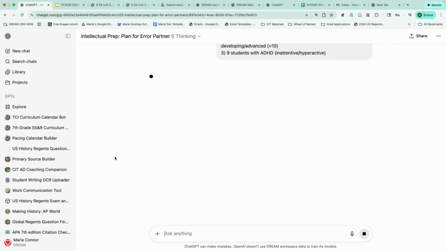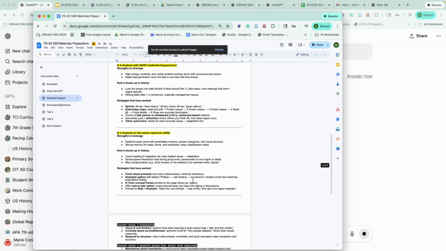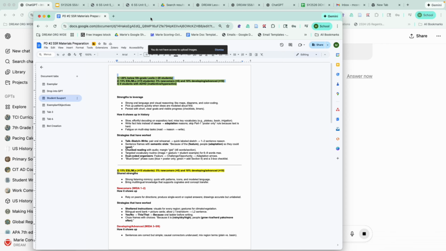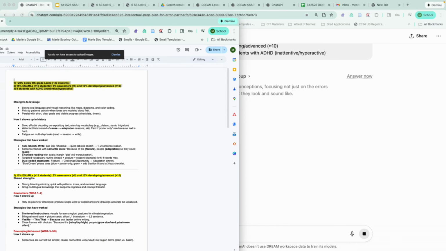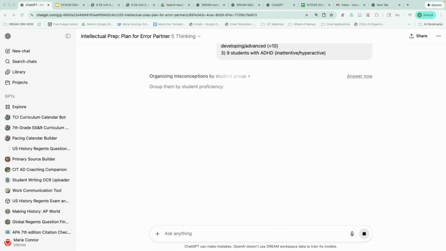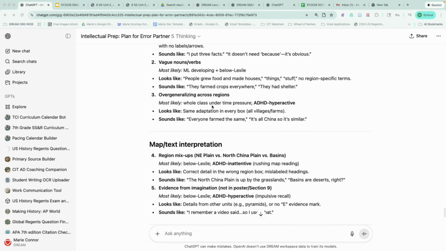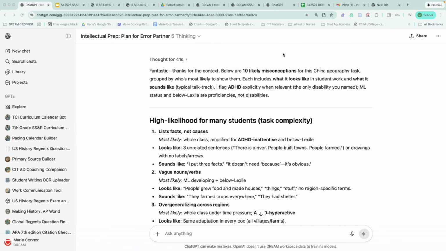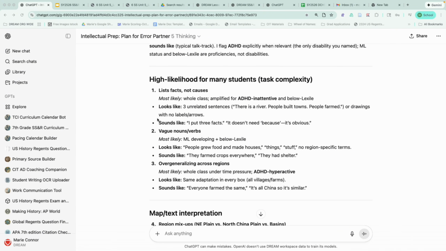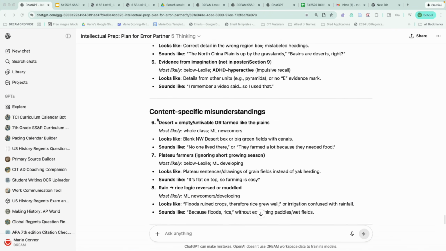And within that, you could add in some additional information or context. I have like a fully fleshed out one, very asset strength oriented. You can use that, but we're just going to keep it more simple here as we work with this bot. All right, and so what it's going to do is it's going to create a list of about 10 likely misconceptions, including, and sorting them by different categories.